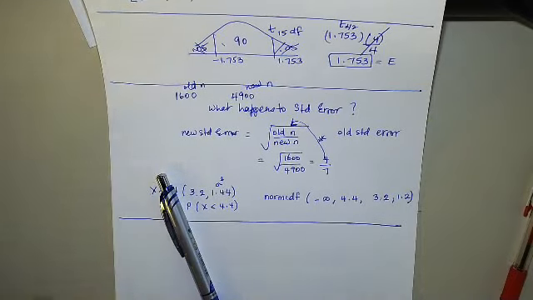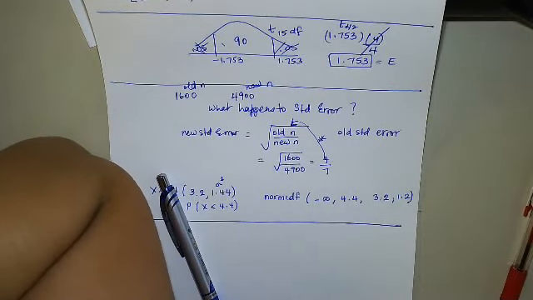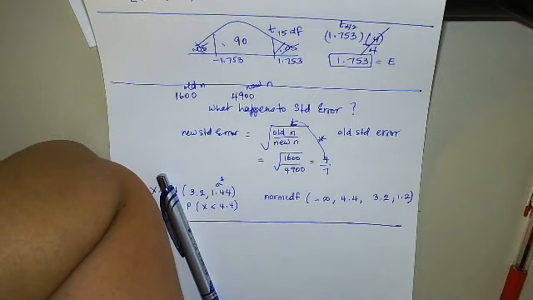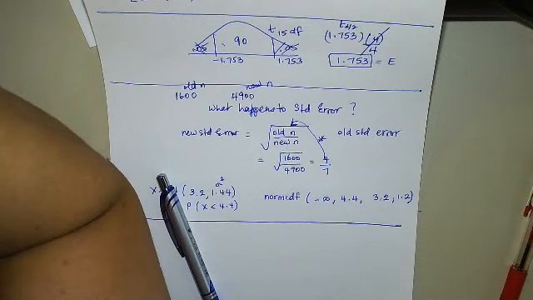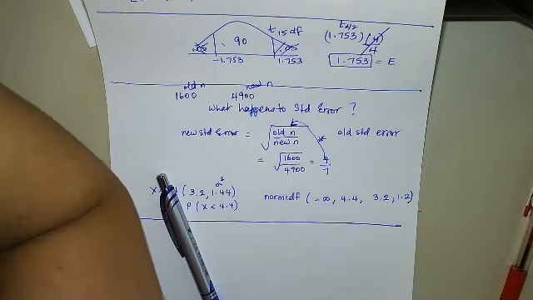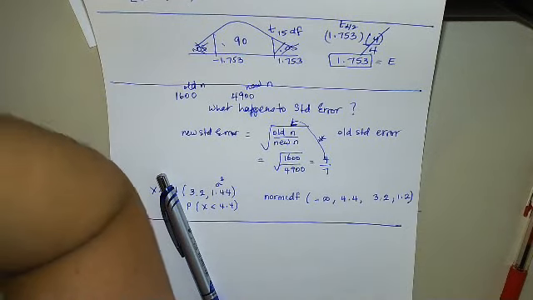Which is not an example of a Bernoulli trial? Ready? Test a randomly selected circuit to see if it is defective. Is that a Bernoulli trial? That's a Bernoulli trial because it's defective or not defective. So that's Bernoulli. So that's not the answer because it says which is not an example.